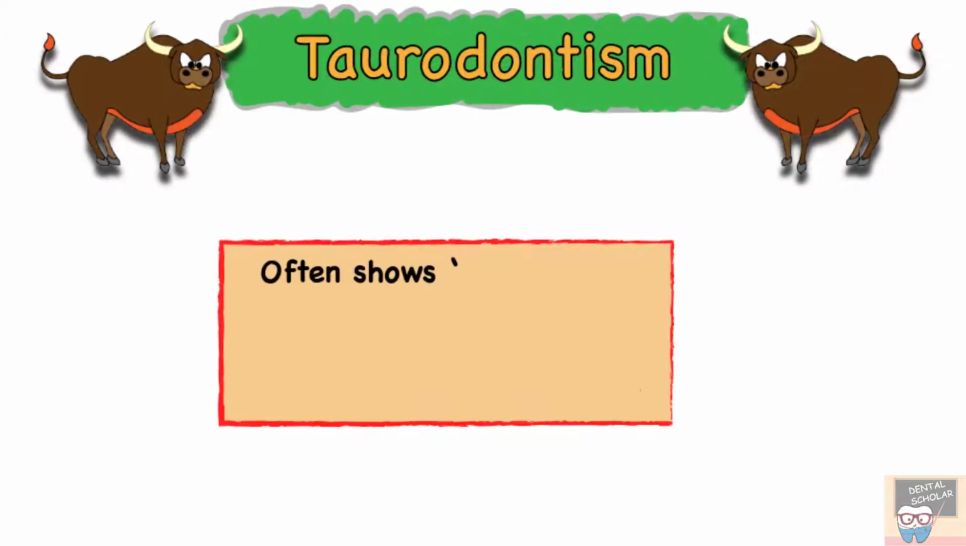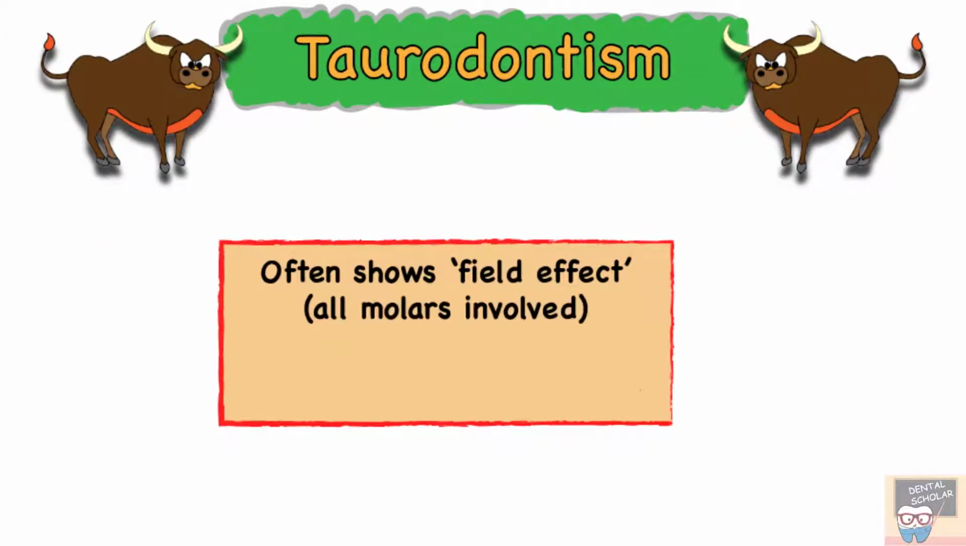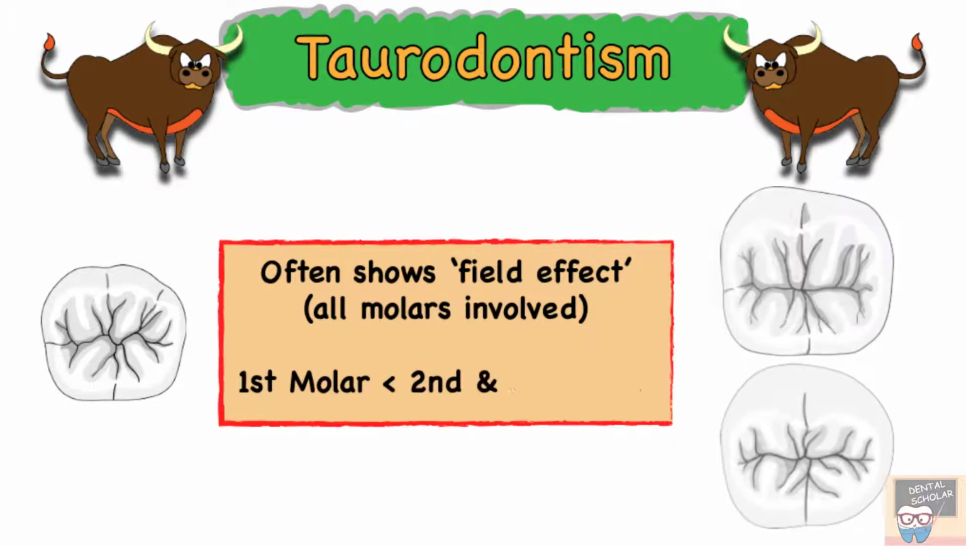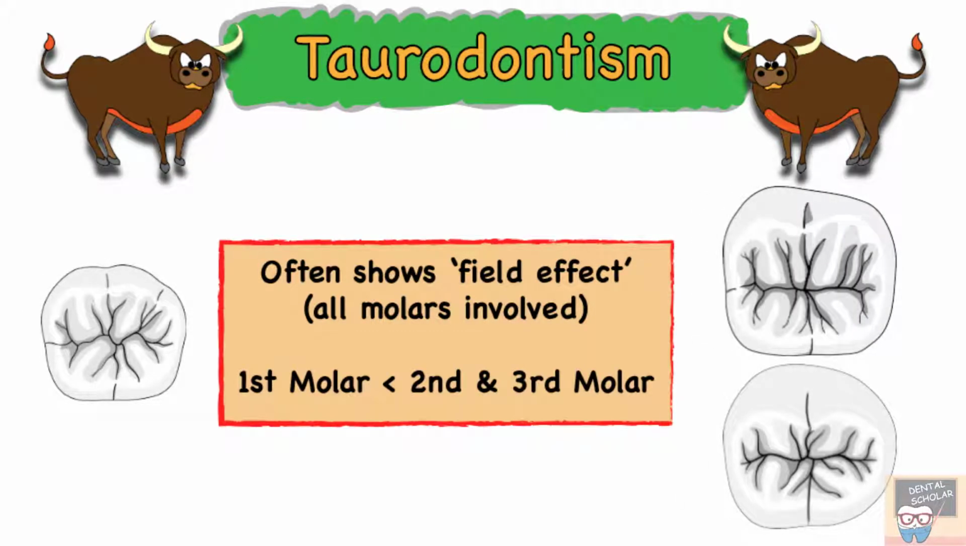It often shows field effect, that is, usually all the molars in a quadrant are involved. And when all the molars are involved, first molars are least affected while second and third molars show more prominent taurodontism.